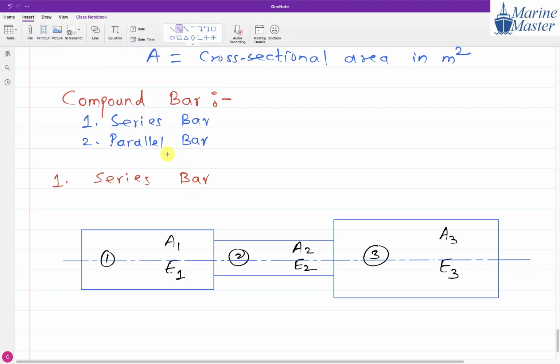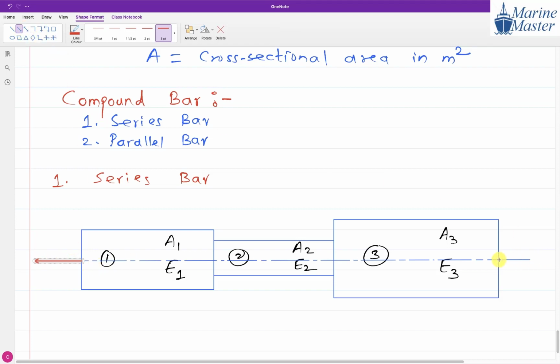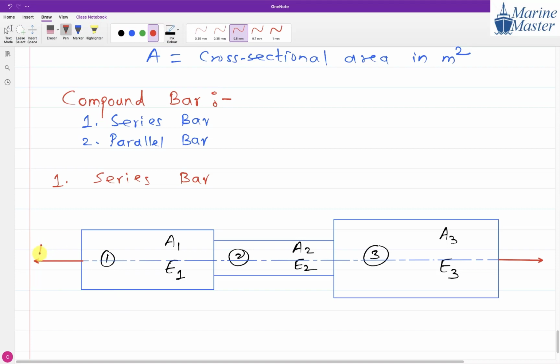If you observe carefully, here we are applying an axial load. Here I am showing you a tensile load, but it is not necessary that it is always tensile. It may be compressive also. In case of a tensile load there will be extension. If there is a compressive load, then there will be compression.